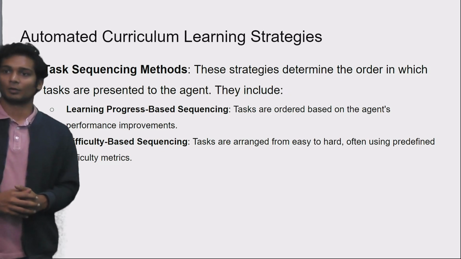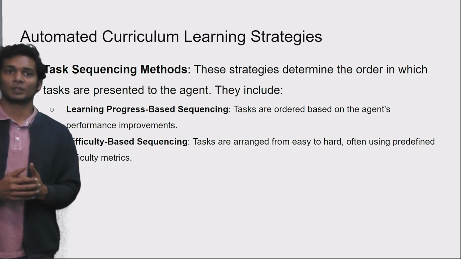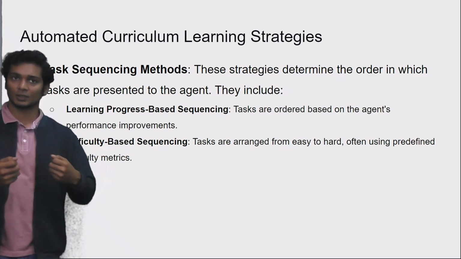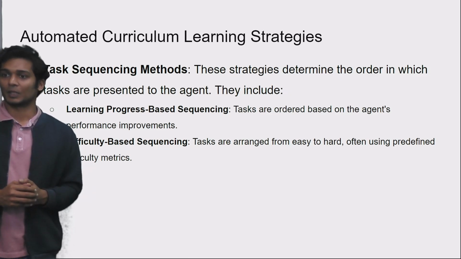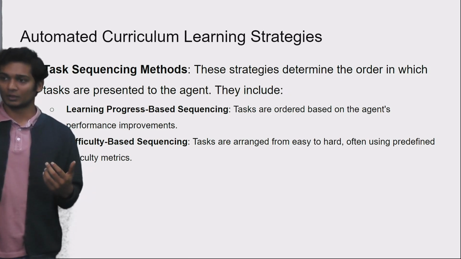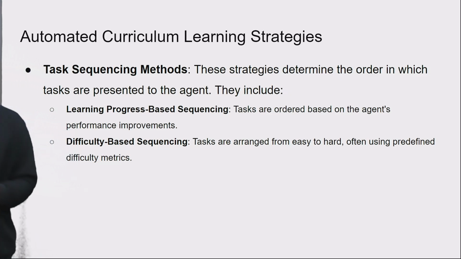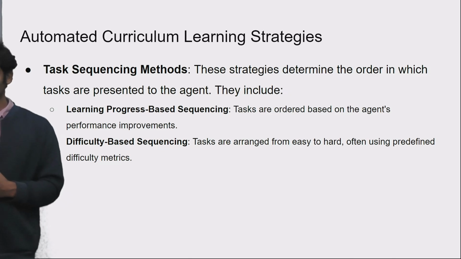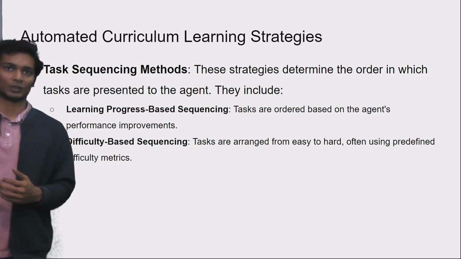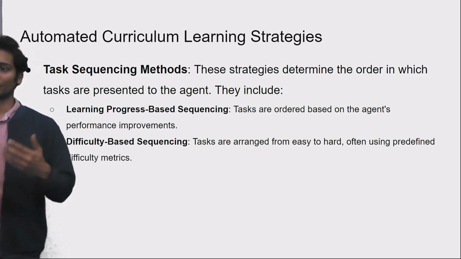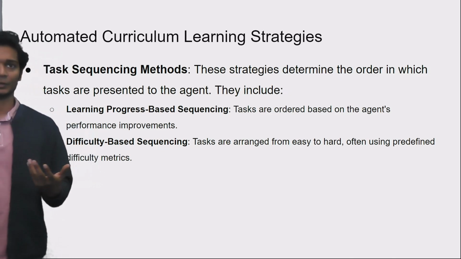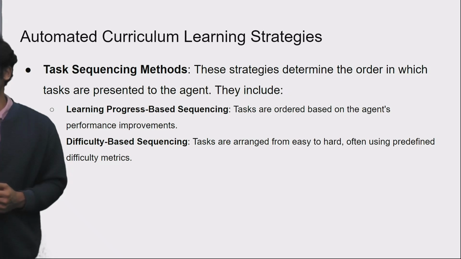Another method for automating curriculum is when you already have some tasks and you want to decide what is the best way to sequence them. These can be based on learning progress. There are tasks ordered based on the agent's performance improvements, like we've been seeing. Or we could just have some predefined difficulty metric that we use to sequence the tasks. But as we found, mostly tailoring the task to the policies seems to work well for most approaches.